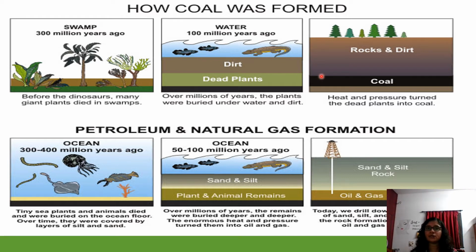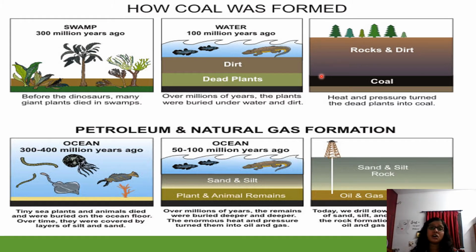Obviously when you were learning about the solar system, you learned about the core, the crust, the mantle, all those things, about the sun and about the earth. You got an idea of what the layers of the earth are. The earth has its own heat. When these plants get buried deeper and deeper, the heat is more and more. This heat and pressure turned the dead plants into coal. This is how coal was formed.